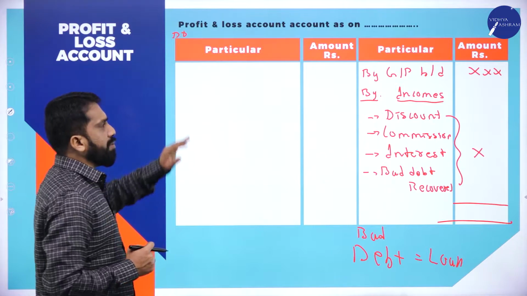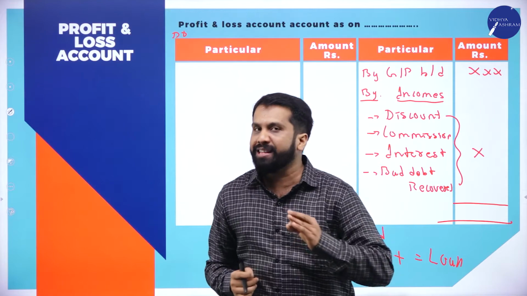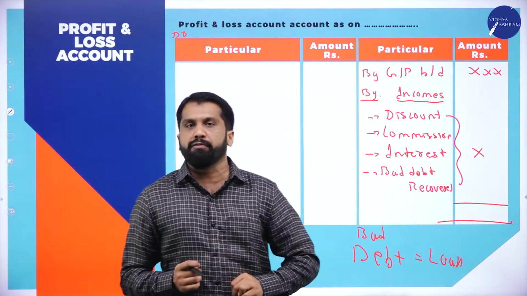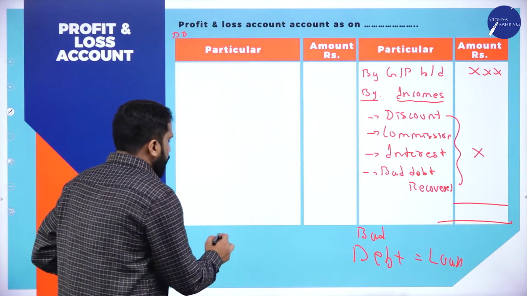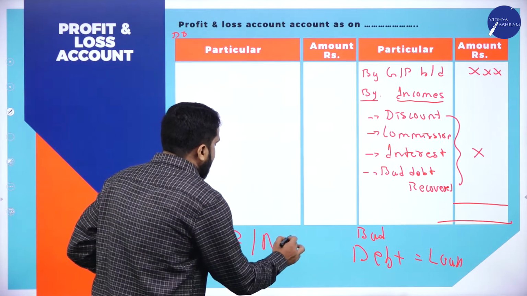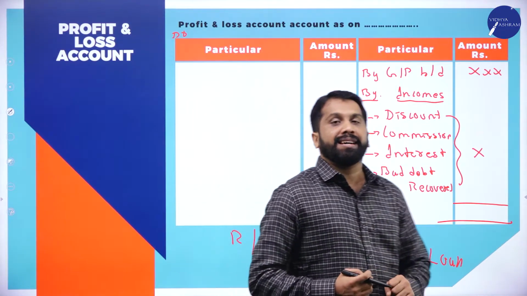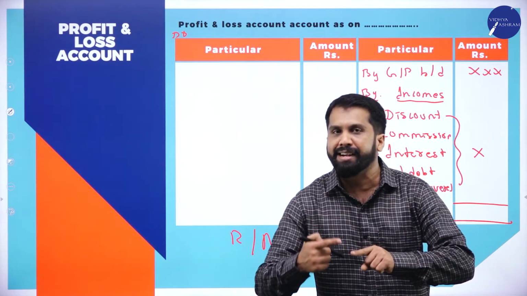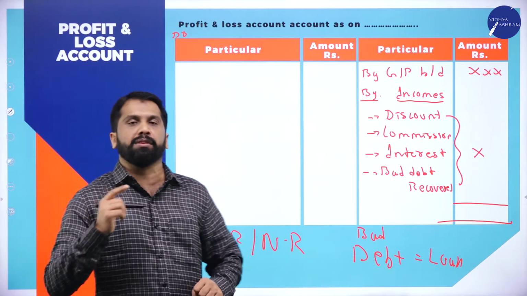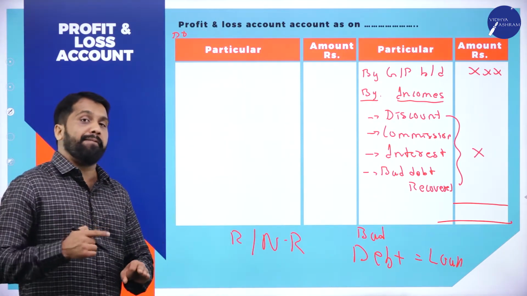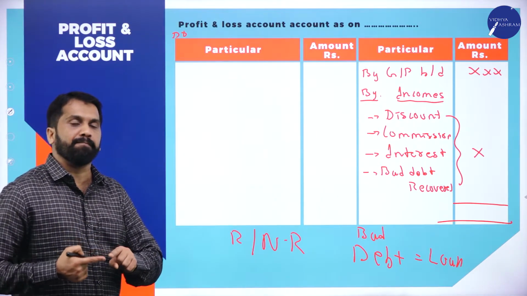The debit side is very simple. All the expenses you should write. There are two types of expenses: recurring and non-recurring. What do you mean by recurring? Recurring means again and again. For example, salary. If I give you 5,000 salary, will you work for 10 years? No. Every month I have to pay you 5,000. Clear? It is called recurring.